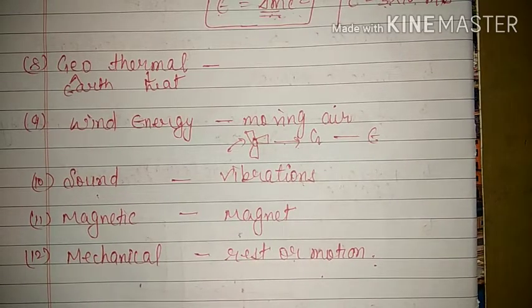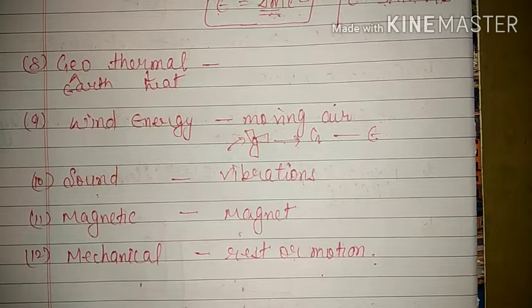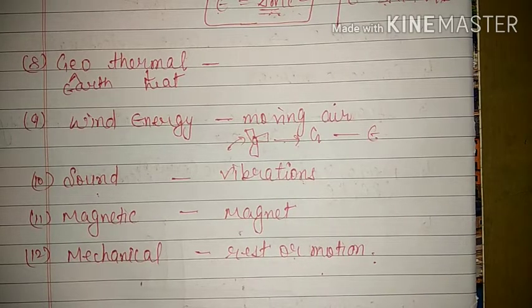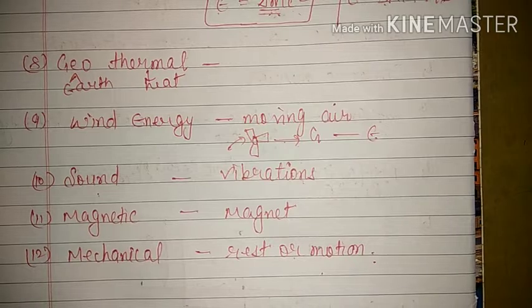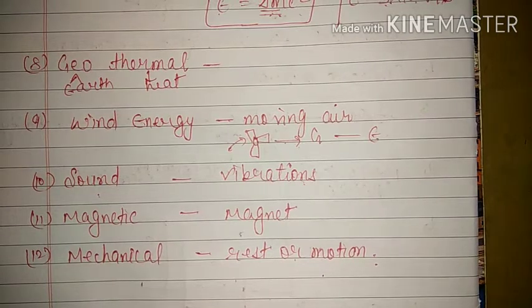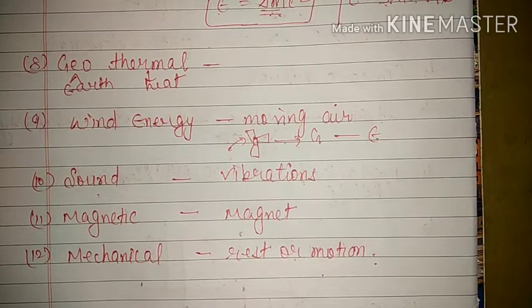Now one table is given in the book for energy conversion. That is a very important topic, and every year in the board exam a minimum of 2 and a maximum of 4 transformations are asked. So we have to revise that very well. That we will see in the next class.